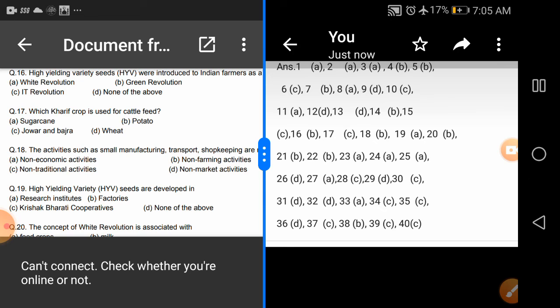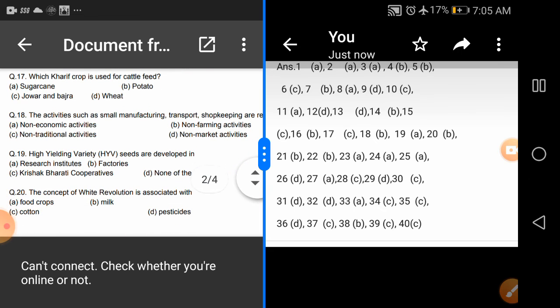Now question number 17 is saying which kharif crop is used for cattle feed? Option A sugarcane, B potato, C jowar and bajra, and D wheat. The kharif crop we are discussing here is jowar and bajra, and it is used as cattle feed, as a fodder for cattle.